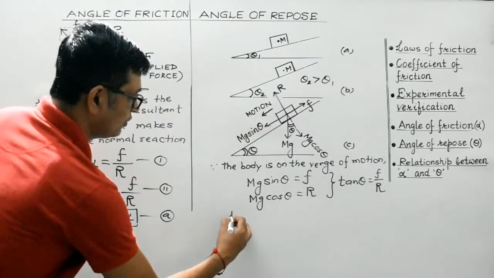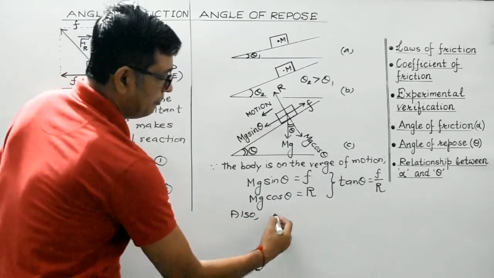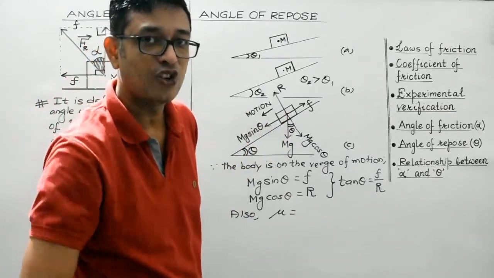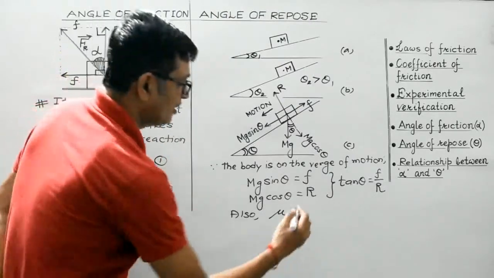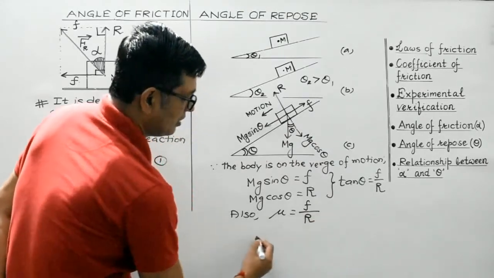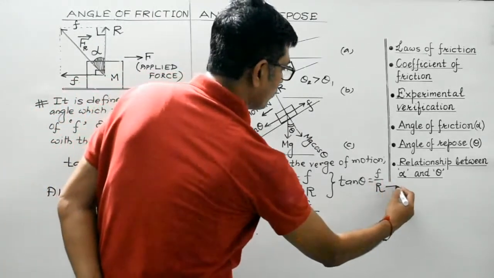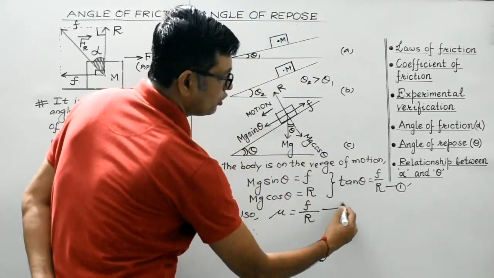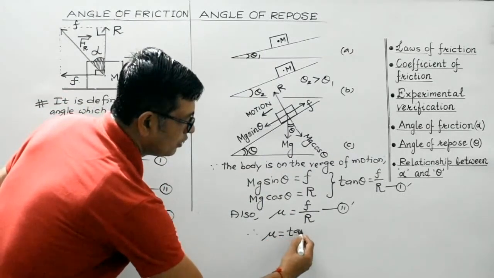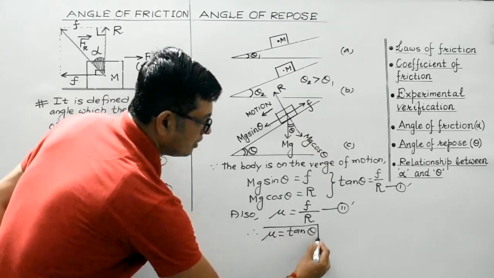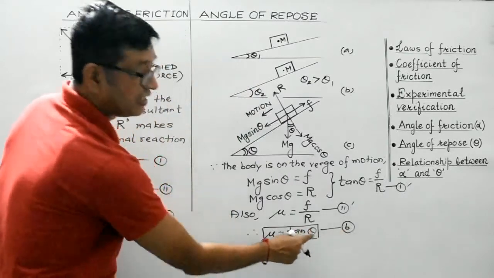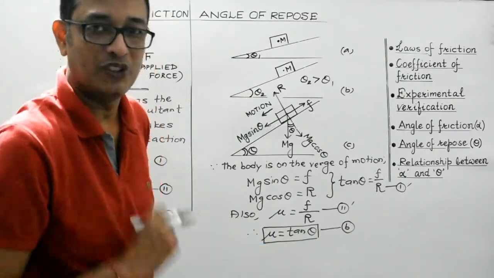Right? Also, if mu is the coefficient of friction between the two surfaces under consideration which are in contact, then coefficient of friction, we are aware, it is defined as the ratio of the force of friction to the normal reaction. Therefore, students, combining these two, if you consider this to be 1 dash and this to be 2 dash, so combining these two, what we get? Mu is equal to tan theta. So, the coefficient of friction is also numerically equal to the tangent of the angle of repose.